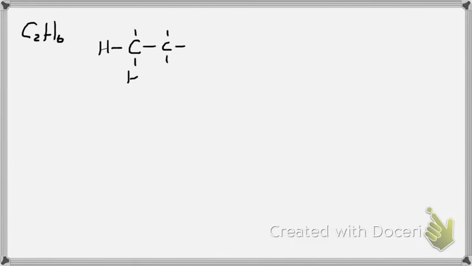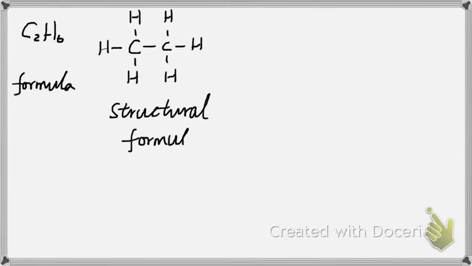Now let's take a look at ethane more specifically. We have seen the Lewis structure of ethane. So when we say C2H6, that is the formula of ethane. And the Lewis structure, when you draw all the carbon-hydrogen bonds and the carbon-carbon bonds out, that tells you the structure of this compound. So we call this the structural formula.